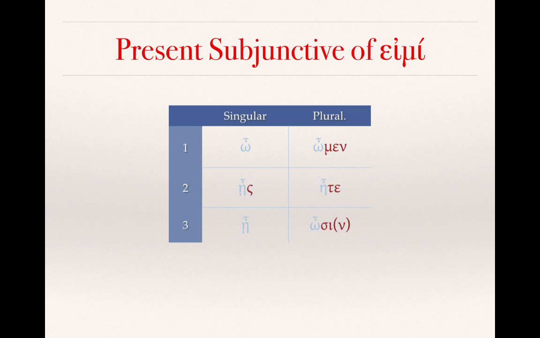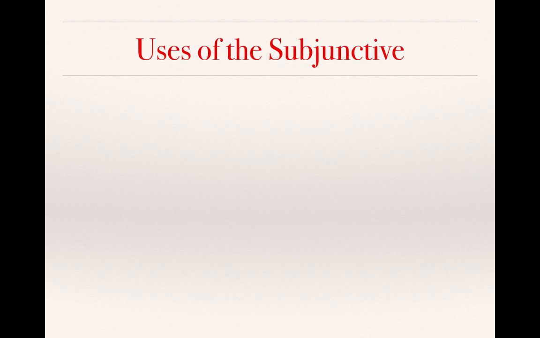We see the use of the active endings throughout. I would recommend that you memorize these, that you put them into your vocabulary list as we have with other forms of eimi, because it is just good to be practicing these forms so that you can recognize them as quickly as possible in actual Greek sentences.